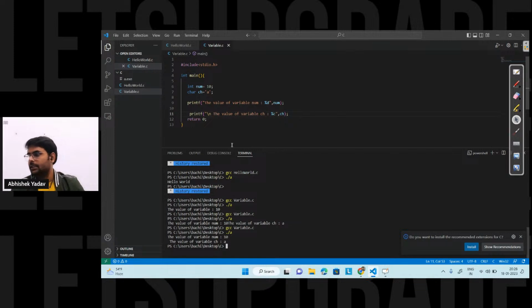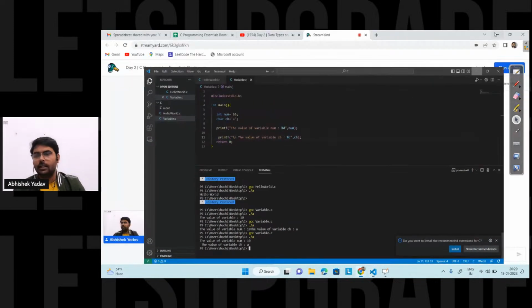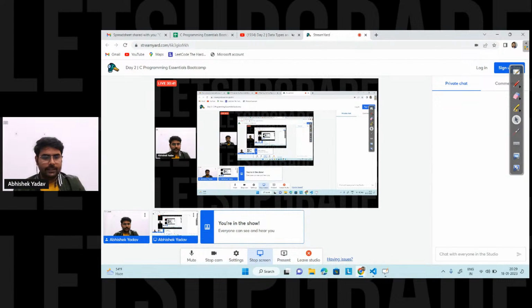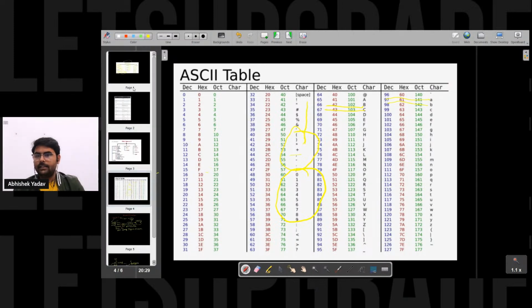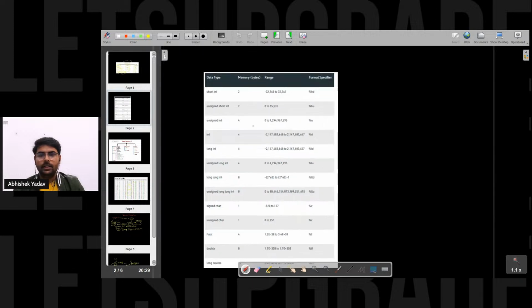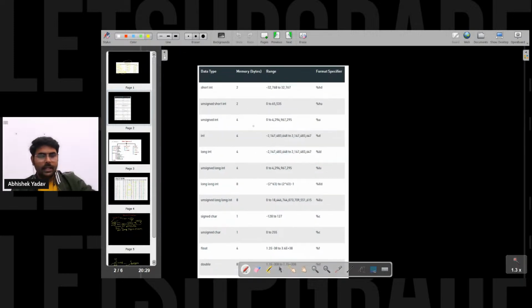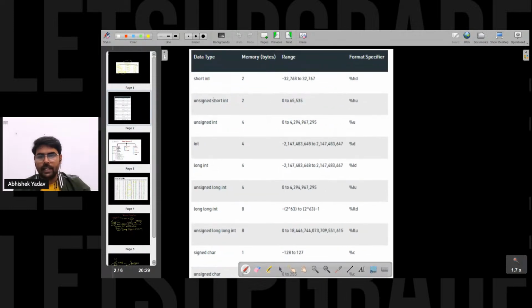Okay. So now let's move to the next data type. So we have the next data type, float, right? One minute. So basically here again, let's discuss this table here. So here you can see we have discussed this integer, right? We have discussed the integer part. Here you can see this one, right?